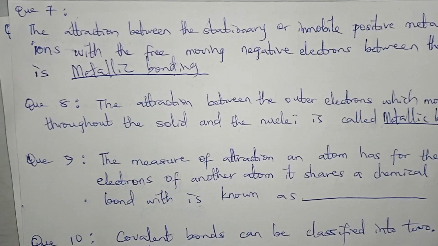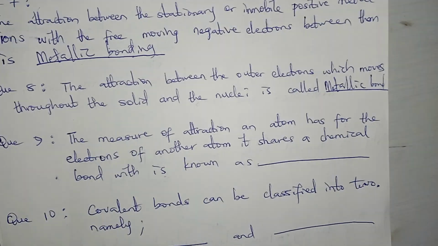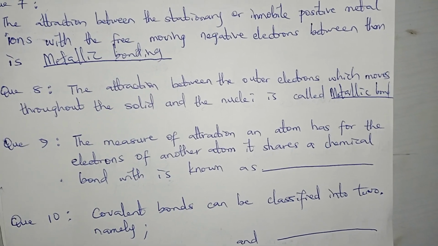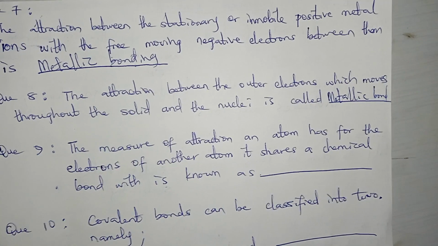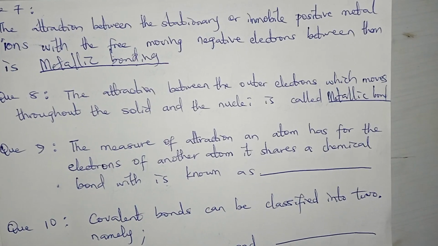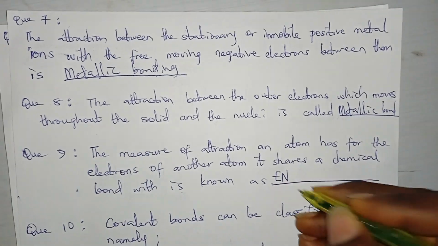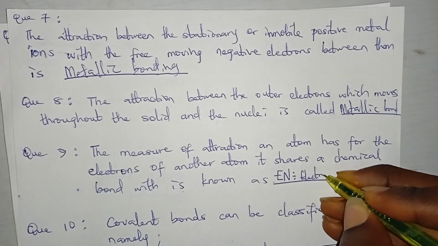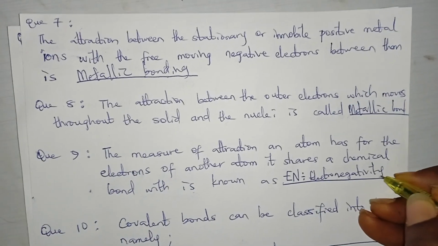Now the ninth question says the measure of attraction an atom has for the electrons of another atom it shares a chemical bond with is known as dash. The measure of attraction an atom has for the electrons of another atom it shares a chemical bond with is called En. I need you to know that this En simply means electronegativity. So in some questions you see En, it's electronegativity.